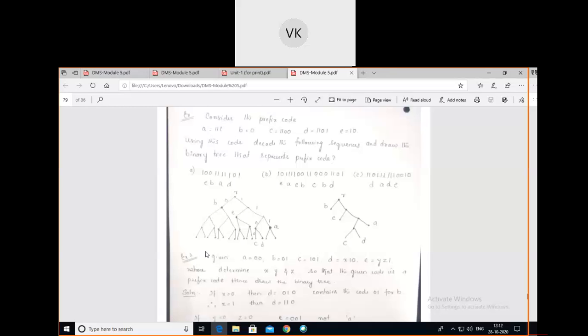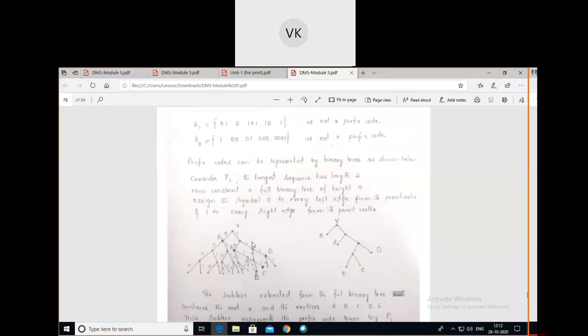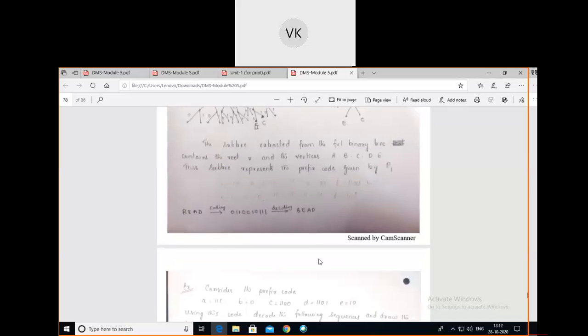And similarly, for all the right edges, put 1. Zeros for all the left edges and ones for all the right edges, like 0 1 0 1 0 1 0 1. Yes, like this we have to do.